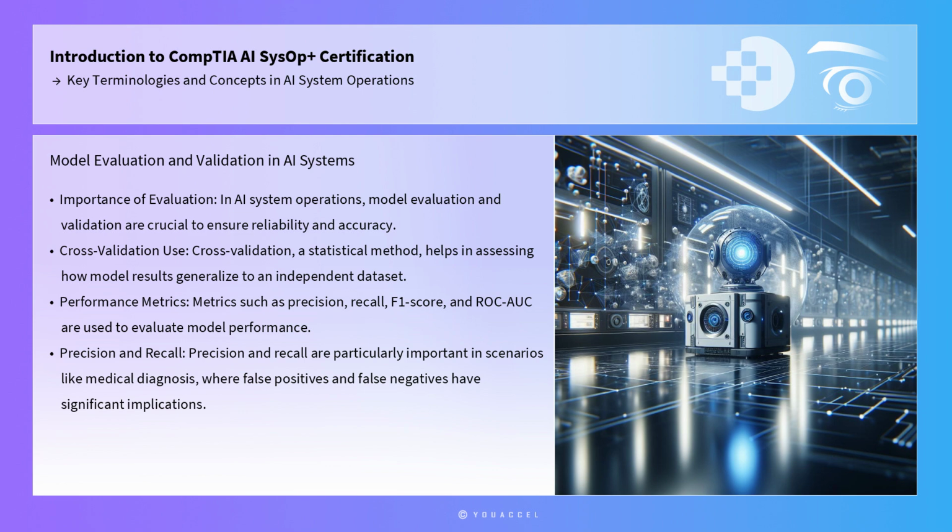In AI system operations, model evaluation and validation are crucial to ensure reliability and accuracy. Cross-validation, a statistical method used to estimate the skill of ML models, helps in assessing how the results of a model will generalize to an independent dataset. Metrics such as precision, recall, F1 score, and ROC AUC are used to evaluate model performance. Precision and recall are particularly important in scenarios like medical diagnosis, where false positives and false negatives have significant implications.